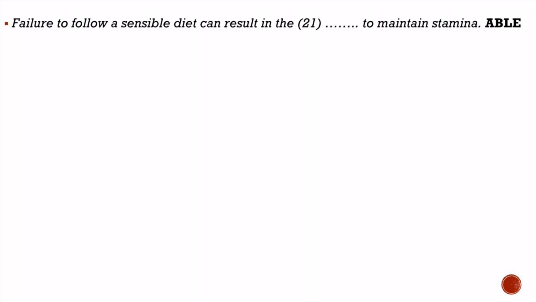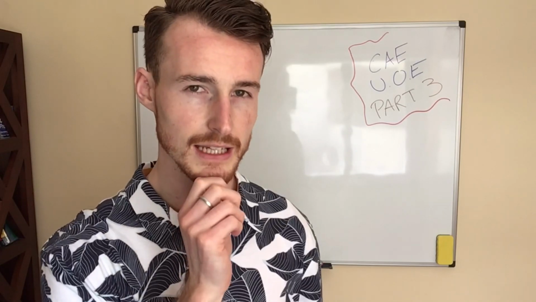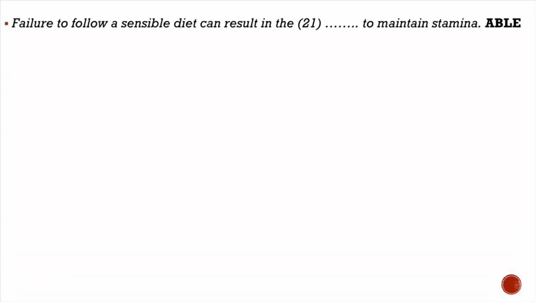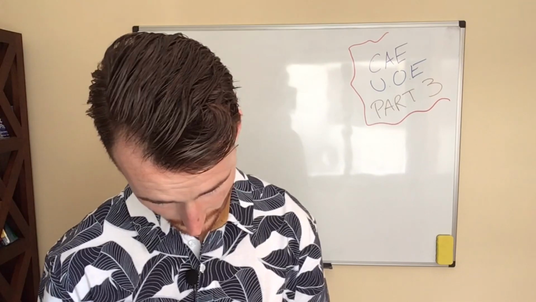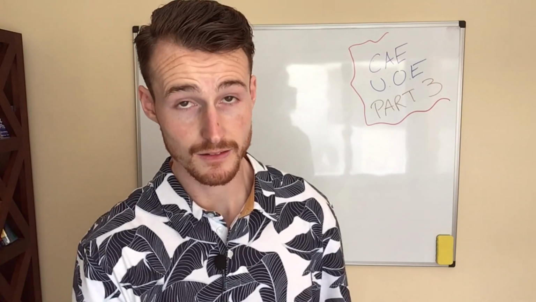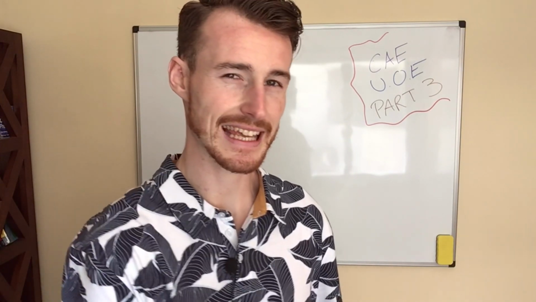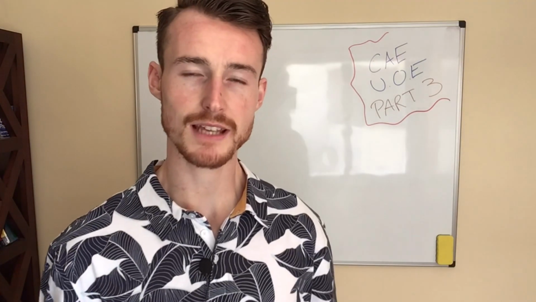If you're not able to do something, you are unable to do something. But wait, do we need a verb? No, we need a noun. So let's look at the sentence with the noun in it. Failure to follow a sensible diet can result in the inability to maintain stamina. So here we've transformed the word by adding a prefix and the suffix: in, able, or ability. Okay, so we have the suffix ity. Let's look at some more examples.